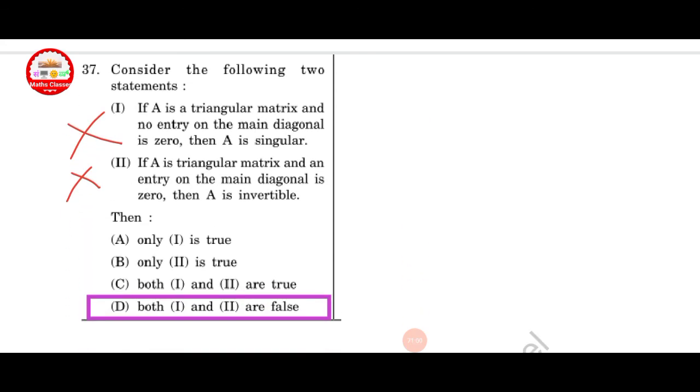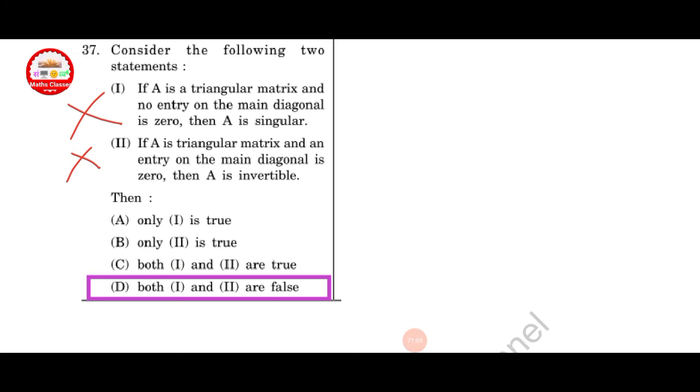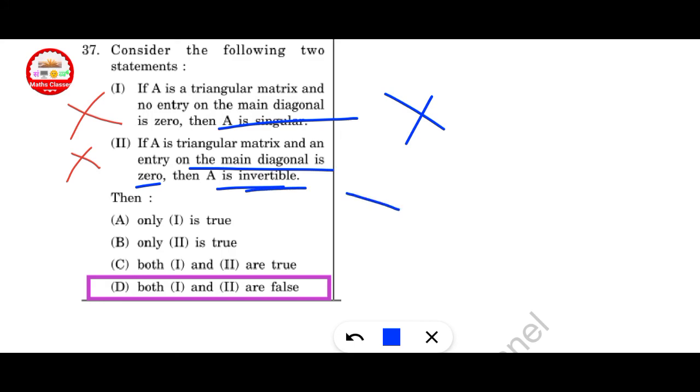Next question, consider the following two statements. If A is a triangular matrix and no entry on the main diagonal is 0, then A is singular. This is non-singular, but here it is given singular, so this is discarded. If A is a triangular matrix and an entry on the main diagonal is 0, then it is invertible. This is not invertible, but here it is given invertible, so this is also discarded.